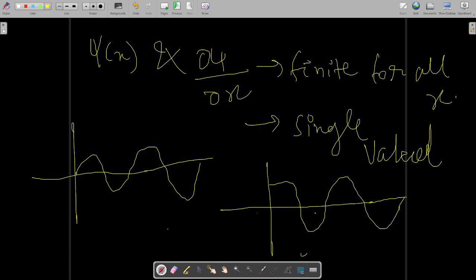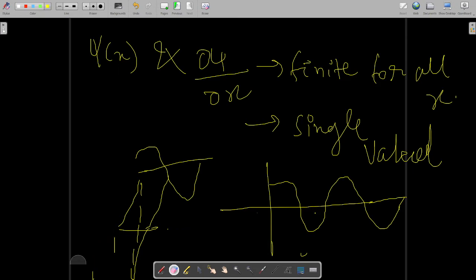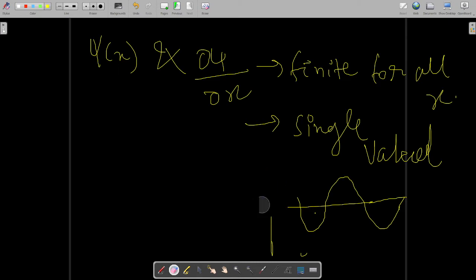Now what is an example of a discontinuous function? Tan theta. Tan theta is a discontinuous function. The tan theta graph will look something like this. It will be discontinuous because pi by 2, n pi by 2 is the line of discontinuity. Over here there will be discontinuity. So the tan function is clearly a discontinuous function, but over here we have sine and cos as our functions, so clearly they are single valued and also continuous.